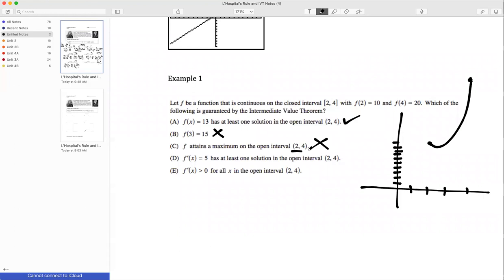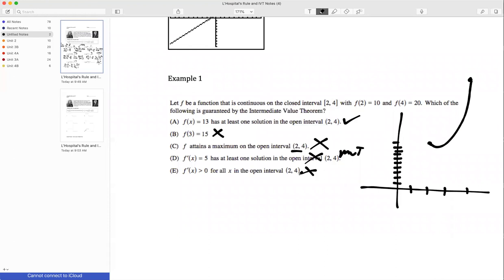f prime of x is equal to 5 has at least one solution in the open interval. Oh, those little dirty College Board people are trying to get you to confuse MVT with IVT, right? That one's out because we're talking about IVT, not MVT. And my derivative is positive for all x in the open interval from 2 to 4. That could be true also, but doesn't have to be. Look, in this that I just drew there, it has a negative slope also, so that is out.